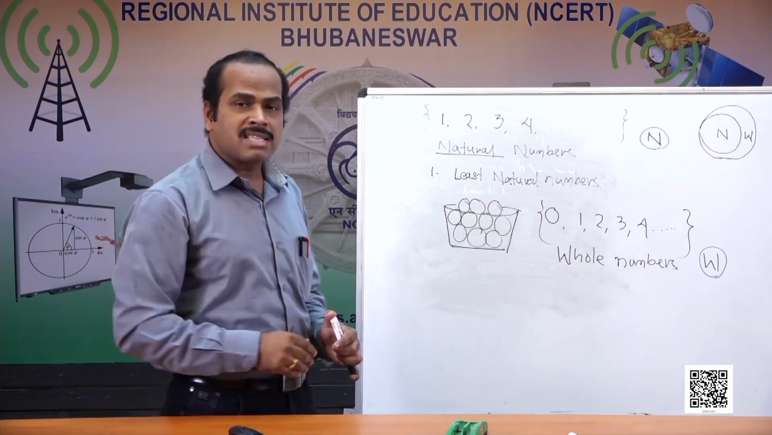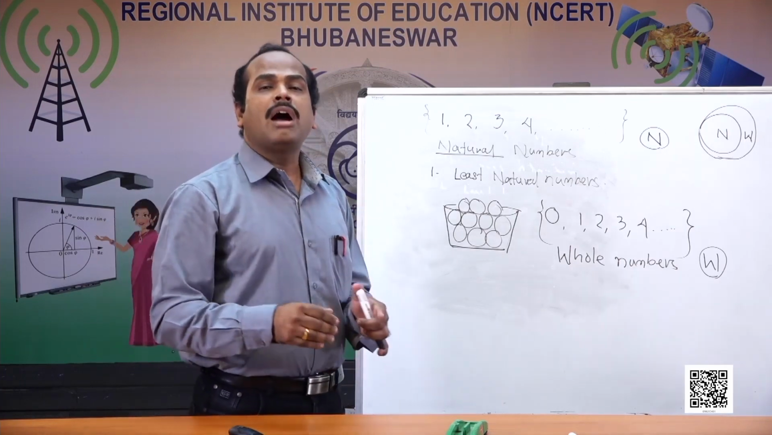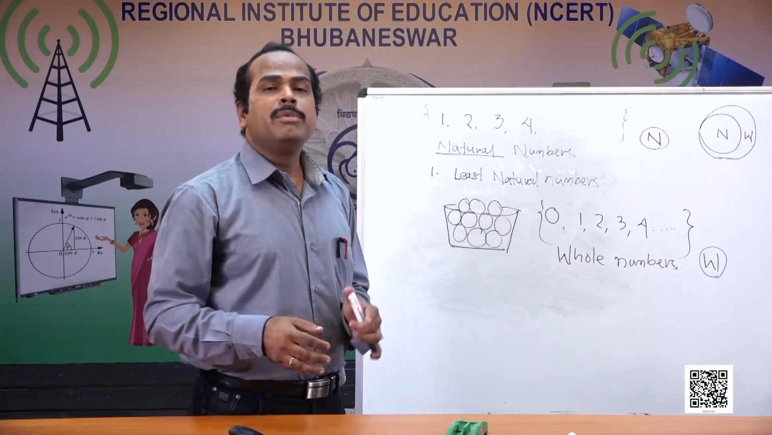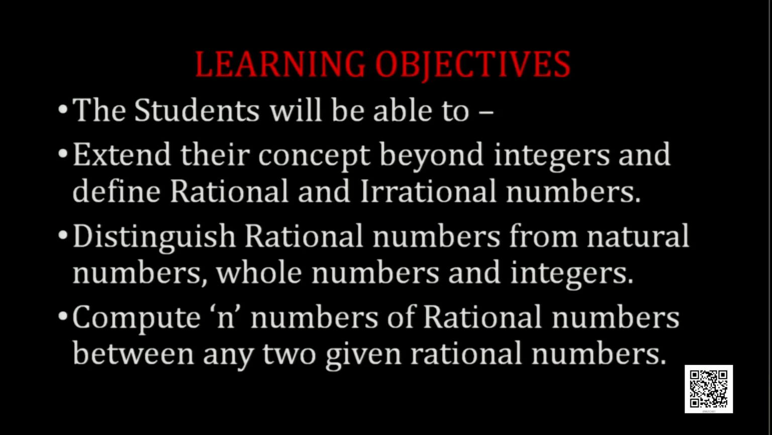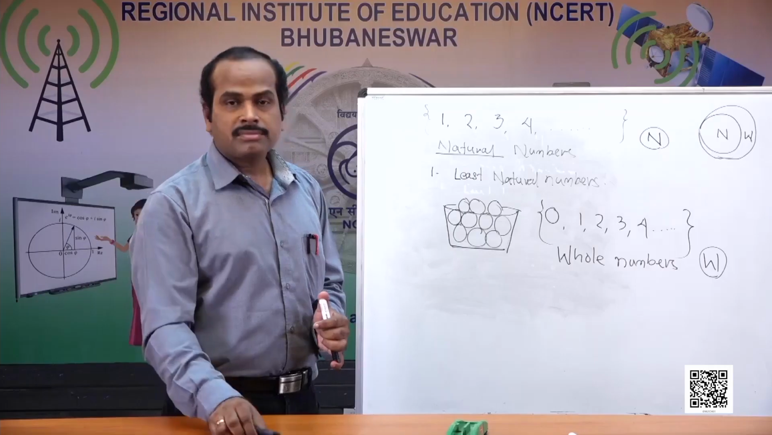After today's class, you will be able to know the extent of this number system beyond natural numbers and whole numbers. You will also know what integers are, what rational numbers are, and what irrational numbers are. We will distinguish the rational and irrational numbers from natural numbers, whole numbers and integers. Okay, so let us go.